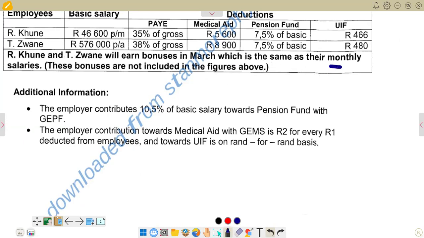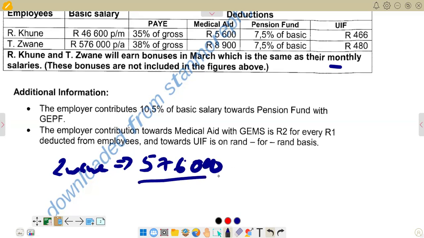So it means we are going to take these figures, which is per month, 46,600 per month, is the same amount that we're going to put in the bonus column. And then for Zwane, we are given an annual of 576,000. So remember, if it's per annum, it means it's for 12 months.